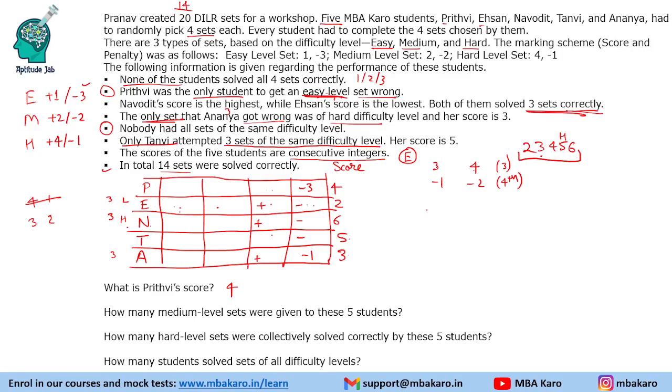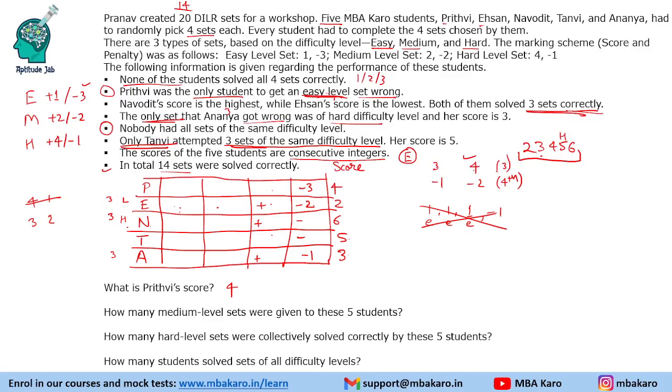Now, how can he get 3? 3 means that he will get 1, 1, 1, and another set is minus 1. Now, if he gets 1, 1, 1, that means he is solving easy sets. Now, read one condition which said that only Tanvi attempted 3 sets of same difficulty level. So, this condition is not possible. We cannot have 1, 1, 1 and minus 1, right? So, that means Ehsan will have 4 and minus 2.